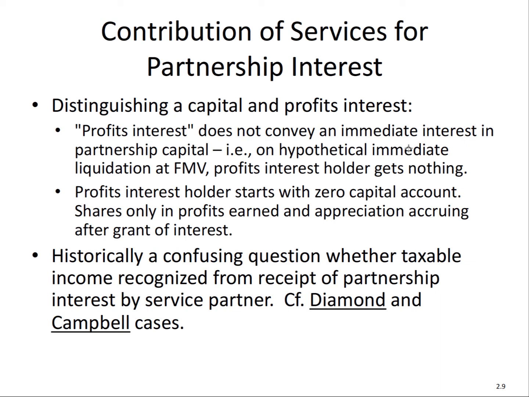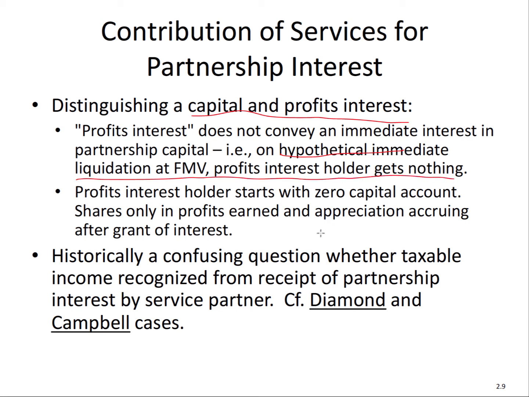Now, if you are a partner that's contributing services in exchange for an interest, you have to distinguish between a capital and profits interest. So first, before I give you the rules, I want to distinguish what they are economically. A profits interest just means that you do not have any capital when you receive the interest, or ever. So if there's a hypothetical immediate liquidation, a profits interest holder gets nothing because there's no liquidation value.